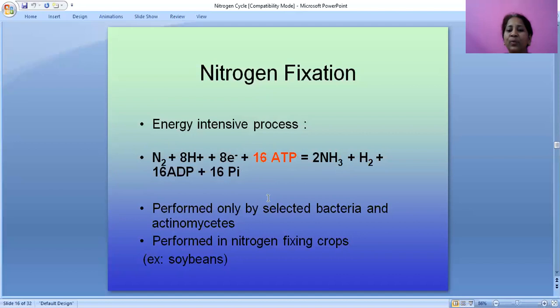This is performed only by selected bacteria and actinomycetes, like Rhizobium bacteria, Azolla, etc. It is performed in nitrogen-fixing crops. In Leguminosae, we can see nodular roots. In those nodules, Rhizobium bacteria are present. For example, here we can see the example of soya bean.